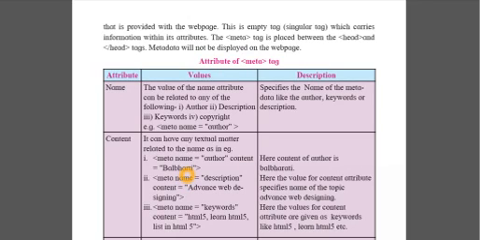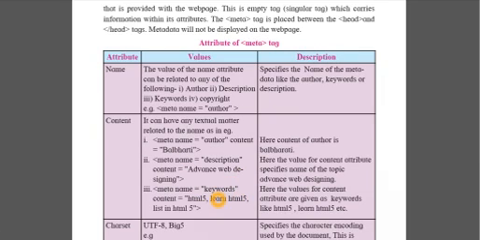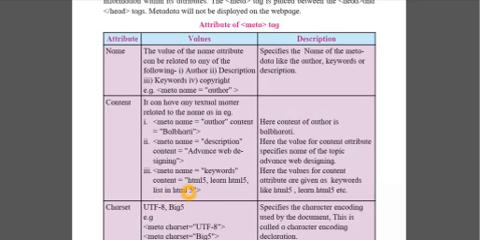For example, meta name as author, content, I am giving as Maharashtra State. In your textbook it is written as Bal Bharati, so I will use Bal Bharati for your information. Meta name is equal to description, content advanced web designing. Then meta name is equal to keyword, content HTML5, learn HTML5, list in HTML5. So we'll see about this topic in your practical.